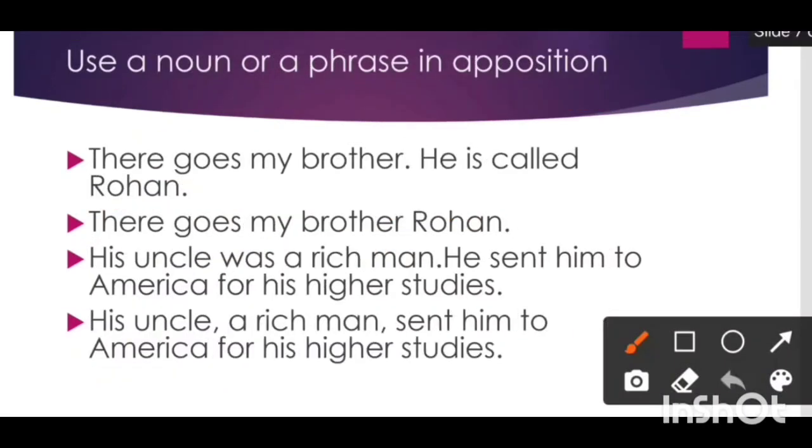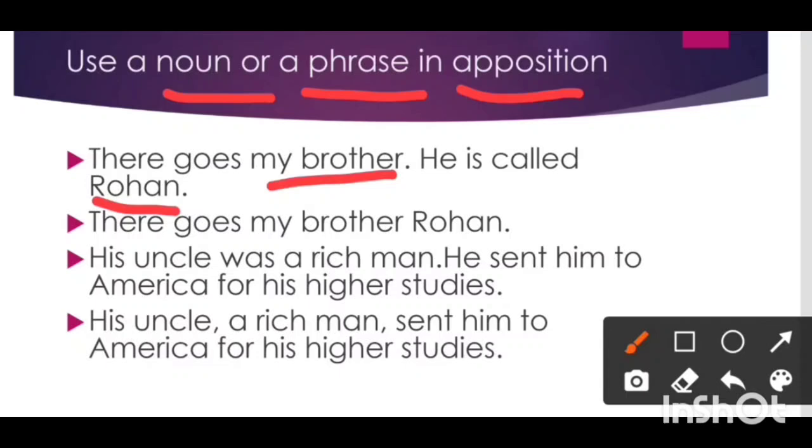Next way is to use a noun or a noun phrase in apposition. When two nouns are put side by side, the second noun refers to or describes the first noun. This is known as noun in apposition. There goes my brother, he is called Rohan. So, my brother, Rohan, they are two nouns and we will put them side by side. There goes my brother, Rohan. So, this is our simple sentence. Rohan is the second noun and it is referring to brother.